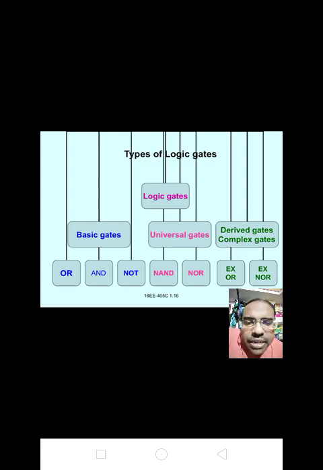Once again I am repeating. Basic gates are divided into three types: first one OR, second one AND, third one NOT. Universal gates are divided into two types: NAND and NOR. Special gates are divided into two types: XOR and XNOR. Logic gates are divided into three kinds: basic gates, universal gates, derived gates or complex gates or special gates.